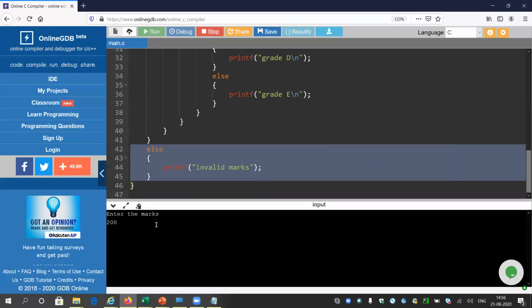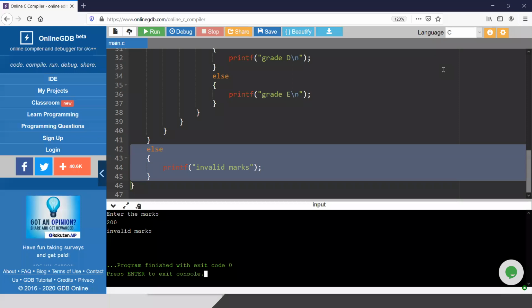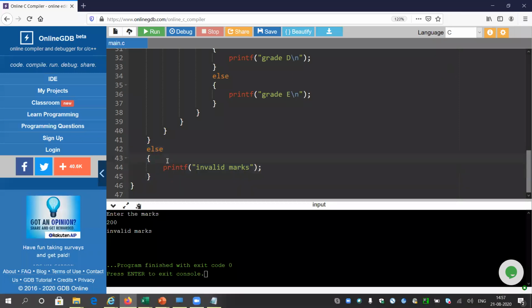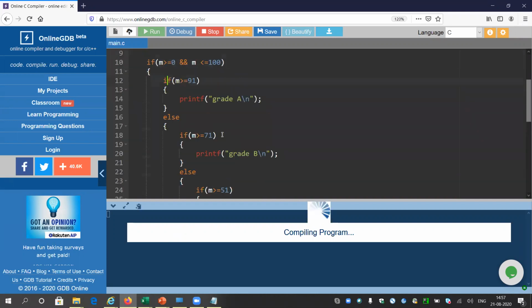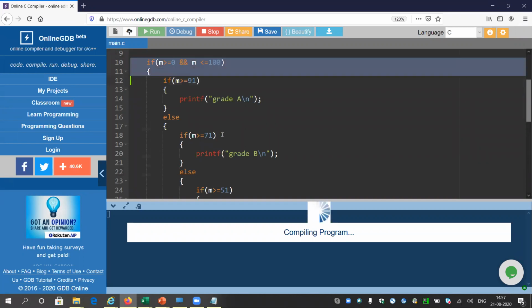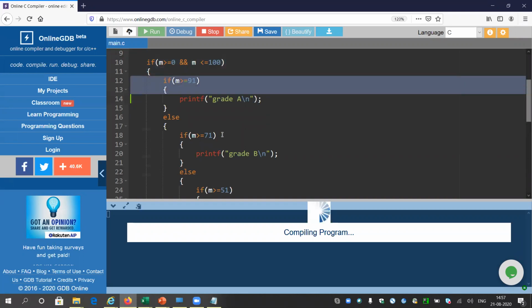Why is it taking time? I think there is some problem with the online server. Anyway, let's wait. Look, it is giving the invalid marks correctly. Now let me try with some other values. If I get 95 marks, it should pass the first if block. It will pass the first if and come inside, and now I will be checking if m is greater than or equal to 91. If yes, it will print grade A.